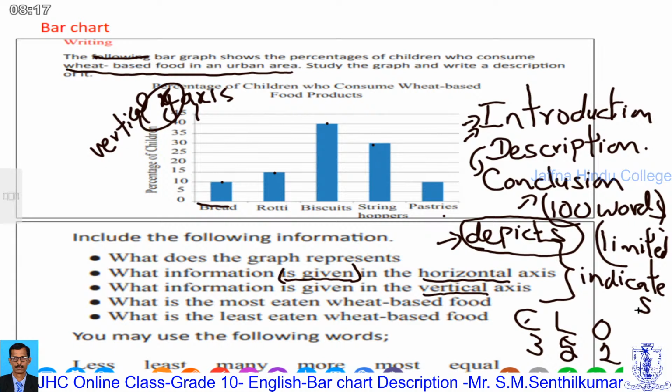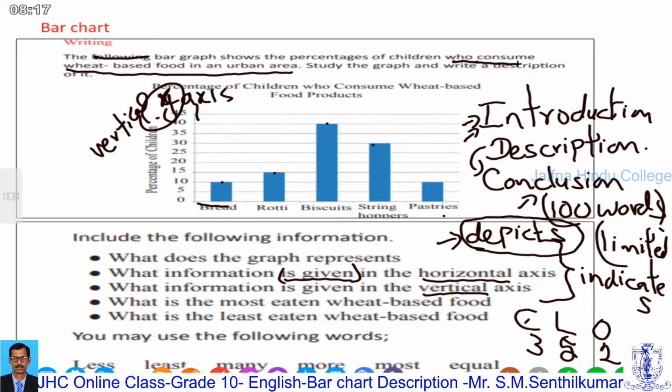Indicates what? The percentage of children who consume wheat, repeat this. You have to write it fully, in the full form.